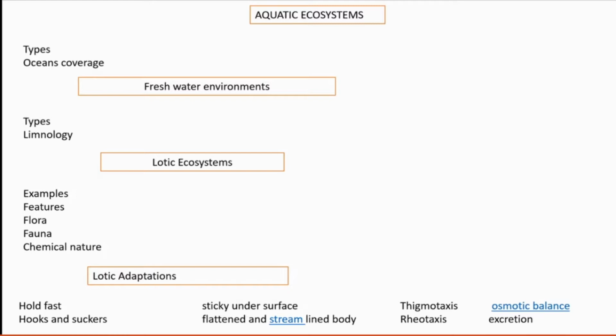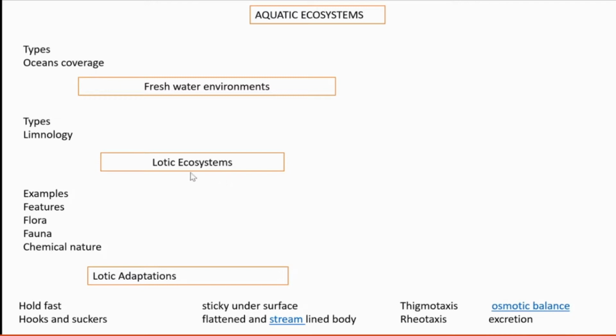Then we are moving to freshwater environments. Freshwater is of two types, which we already learned: lotic and lentic. Lotic means flowing water and lentic is standing water. Lotic examples: streams, rivers. Lentic: ponds and lakes. Limnology means the study of fresh water.